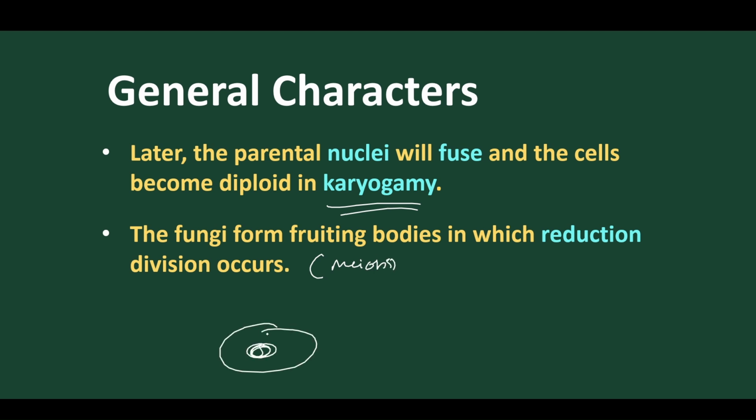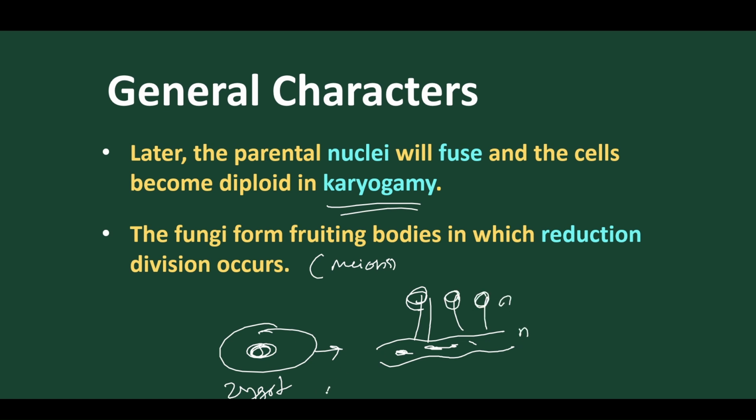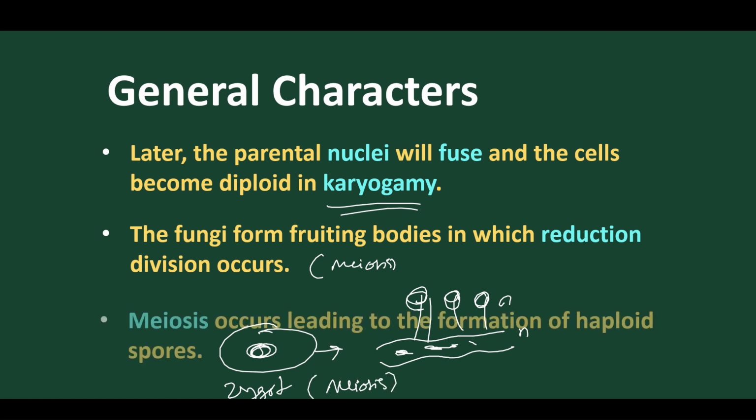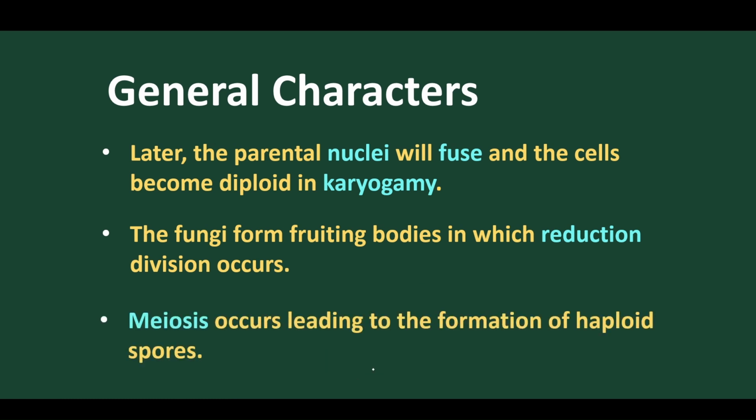The zygote is the karyogamy, and this zygote develops into hypha, which undergoes meiosis, and from this they give rise to fruiting bodies, and all are N. So to produce N, they undergo reduction division, that is called meiosis. Meiosis occurs, leading to the formation of haploid spores.